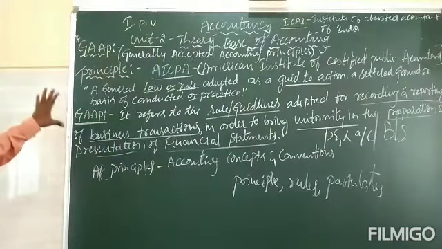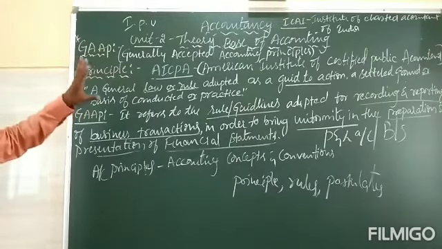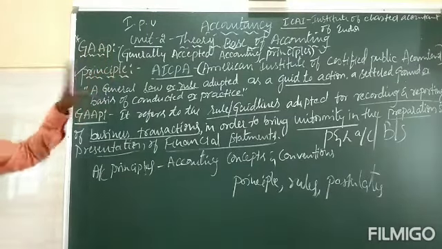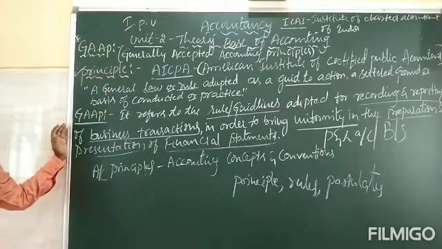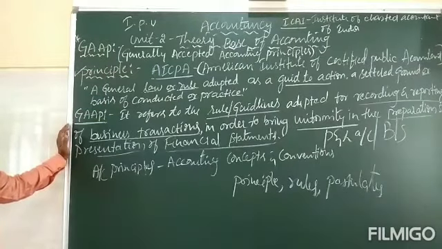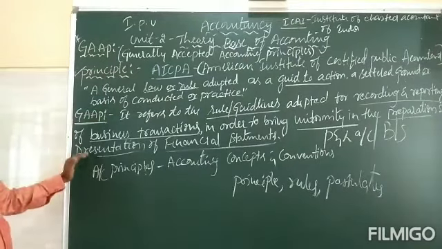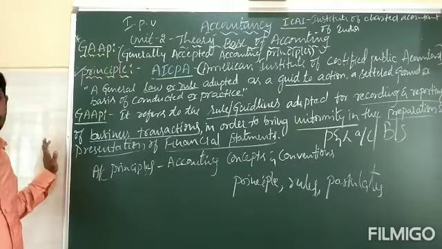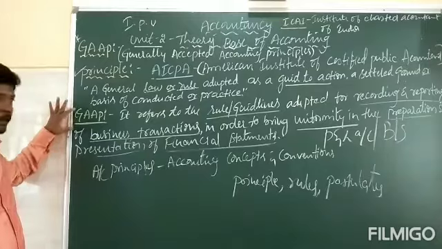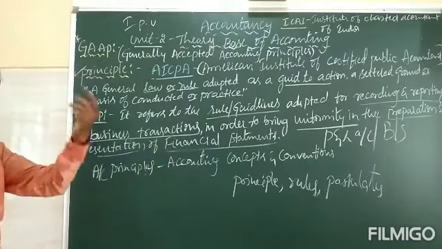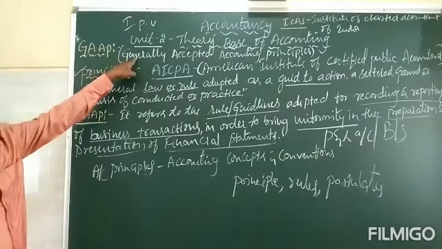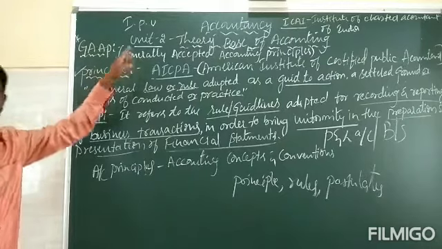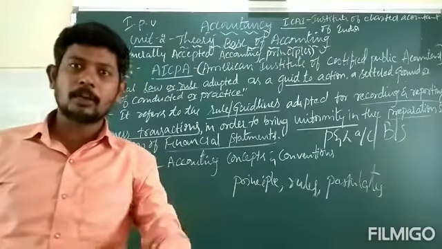GAAP refers to the rules or guidelines adopted for recording and reporting business transactions in order to bring uniformity in the preparation and presentation of financial statements. Expand GAAP: generally accepted accounting principles.